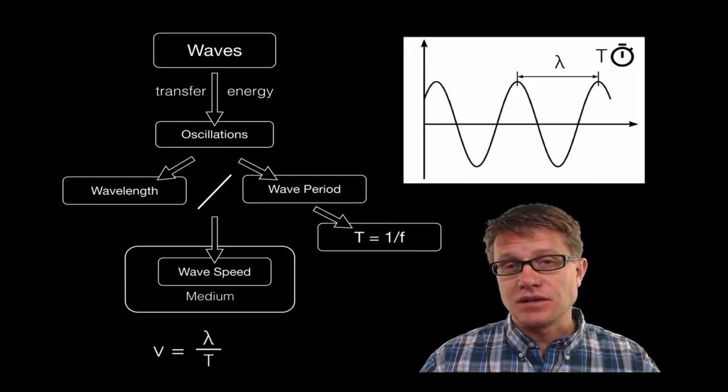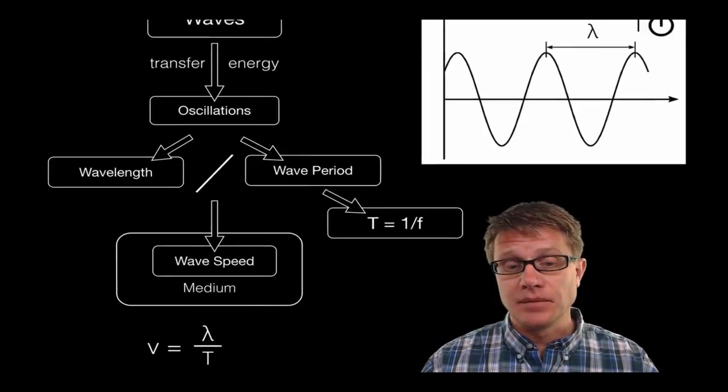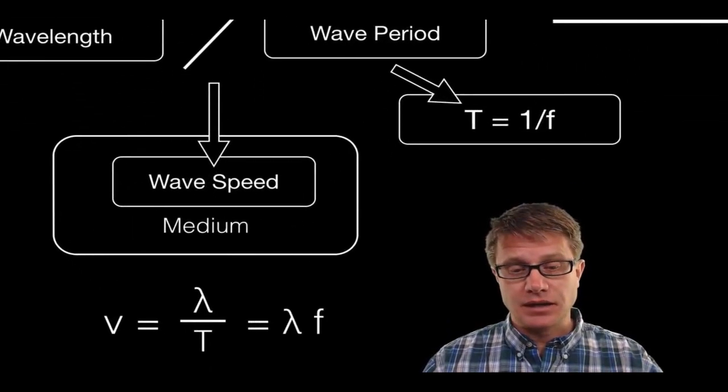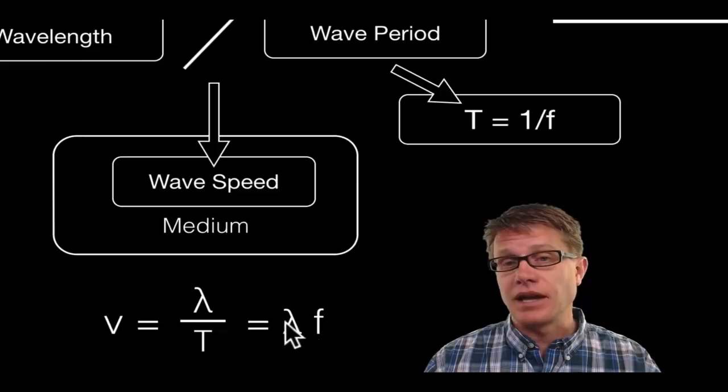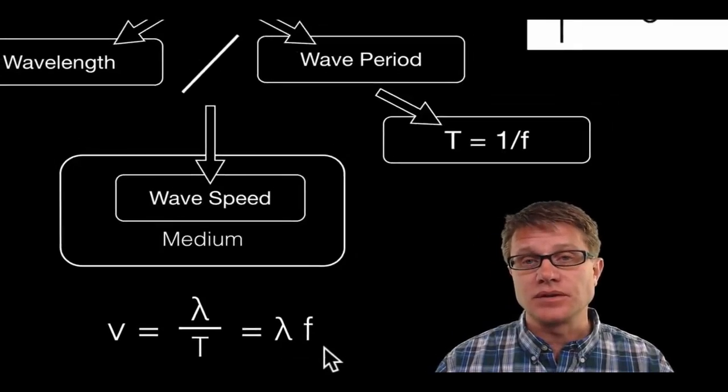Now, lots of times, since the frequency is the reciprocal of the period, instead of being written like that, it'll be written like this: v equals lambda f. In other words, the velocity or the speed of the wave is lambda, the wavelength, times the frequency.